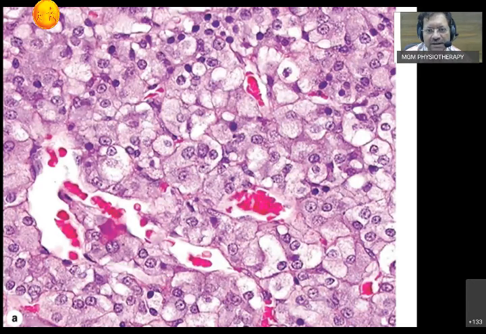This is how the medulla looks. Bunches of cells, large cells. Then you can see the cells are large, palely staining, and there are a lot of sinusoids. We already said medullary veins have a lot of muscle fibers.